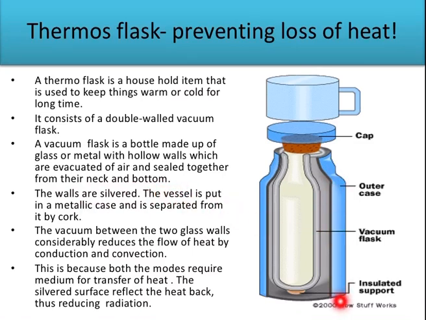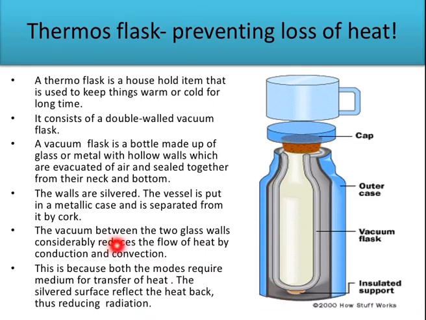So here you can see this is a vacuum flask. They have hollow walls which are evacuated, that is, air is evacuated from them, and they are sealed together at the neck and bottom. The walls are silvered. The vessel is put into a metallic case and separated from it by cork.